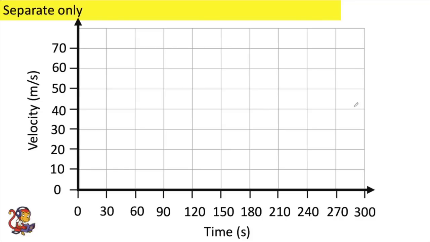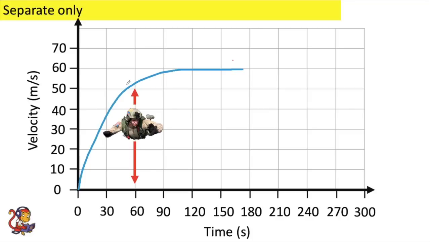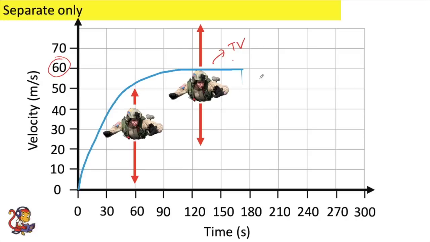So for separate science, you'll also need to link this into a velocity time graph, so looking at how the shape of the graph explains the motion. So if we look at the skydiver again, at this first point we could be sketching acceleration until he reaches his first terminal velocity. So here at this point he had unbalanced forces and was accelerating, and then at this point he reached balanced forces and was reaching a terminal velocity here of 60 meters per second.